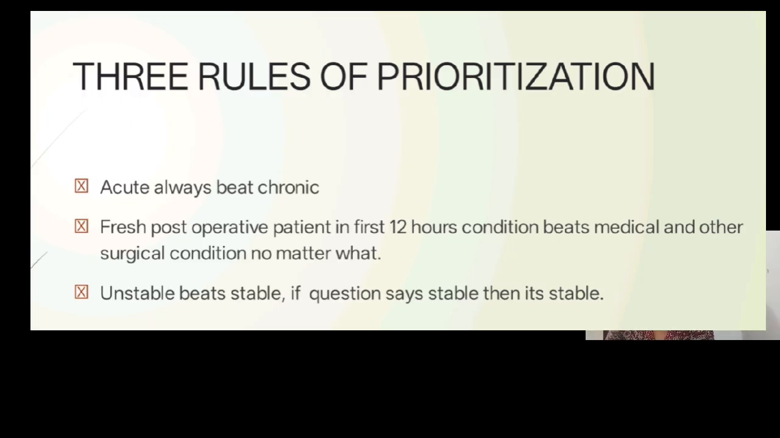And next one is unstable versus stable. An unstable patient is always considered the most priority when compared to a stable patient. An unstable patient might have any condition, they might collapse. So we need to intervene, assess, and plan and implement what has to be done exactly for that patient. So this patient stays on the priority list.